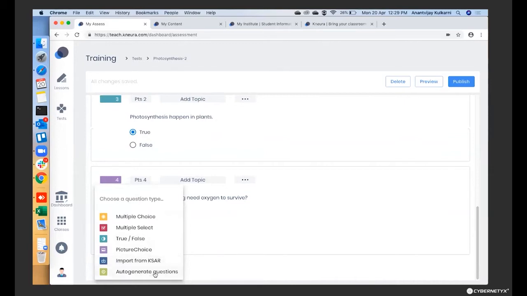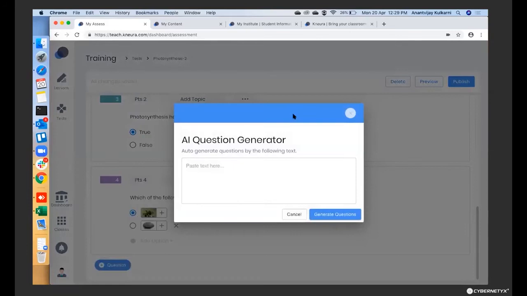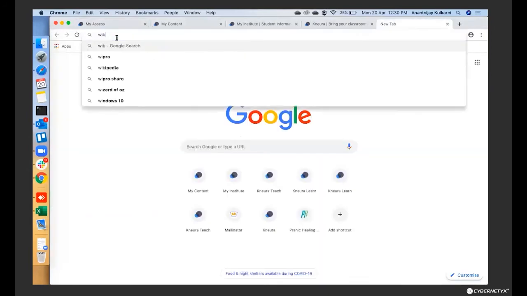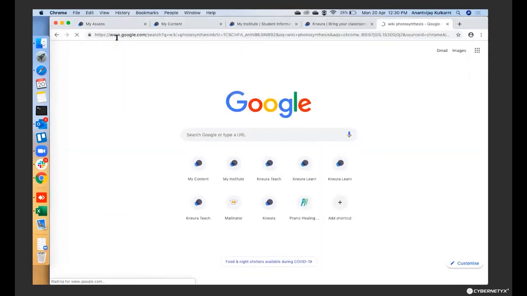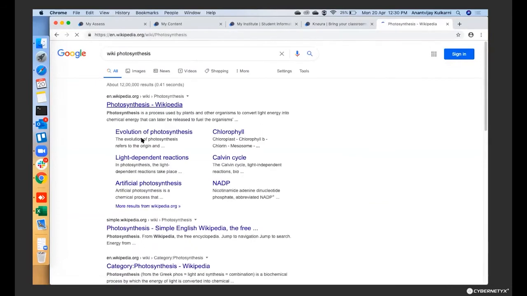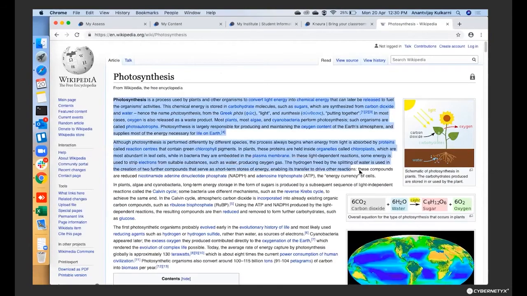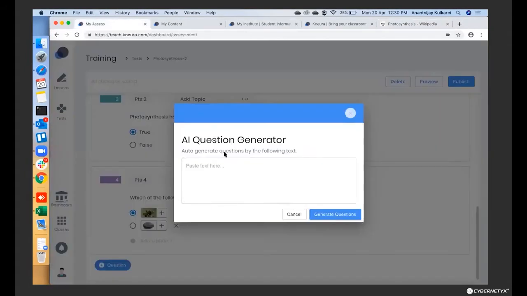And what you see here, the auto question generation, is one of the key highlights of this platform, because this helps the teacher to automatically generate the questions based on the content that you have given. Here, the AI can actually automatically generate questions. So let me pick up some topics. Let's say I just open this Wikipedia and I say that this is the content here. All I can do is copy it, go to my platform, and just put it here.